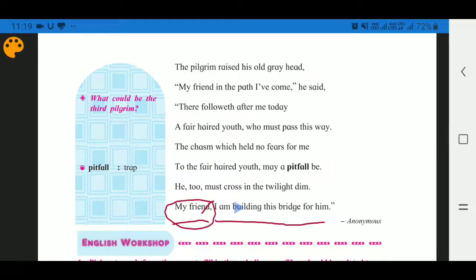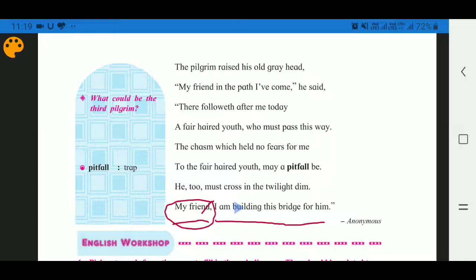So object the primary given by the poet on my friend, this word. So it is object, and after it I am building this bridge for him. It is a full sentence. So this is inversion.